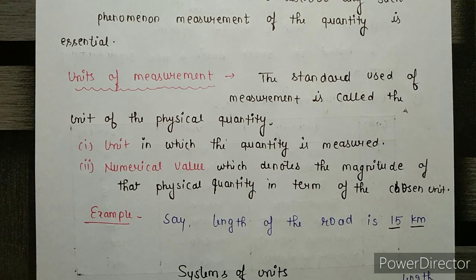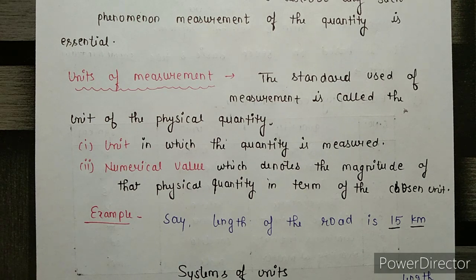For the second example, suppose we go to the market to buy sugar, and we say to the shopkeeper, I want 10 kg sugar.